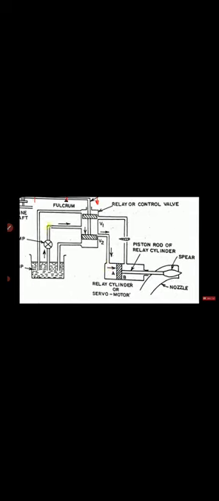When the oil is coming and goes into this one and enters this particular portion, the force on the piston increases, and as the force on the piston increases, the spear will be inserted into the nozzle. Now when the spear is inserted into the nozzle, the area available for the flow of water will be less, and less water will go to the turbine. If less water is going to the turbine, it means the speed of the turbine will reduce, and we can achieve the required function.